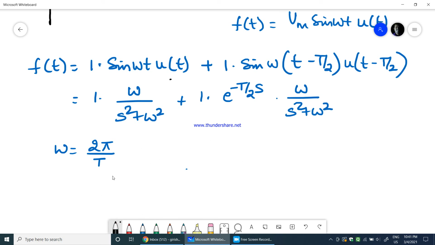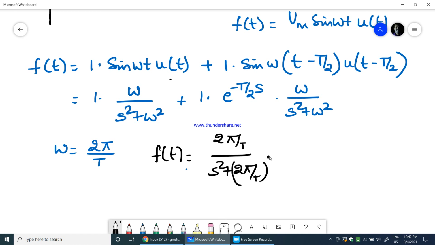So f of t would now be equal to, I can take omega by s square plus omega square as common. Therefore 2 pi by T by s square plus 2 pi by T the whole square, multiplied by 1 plus e power minus T by 2 s.